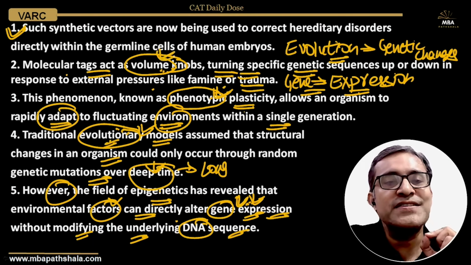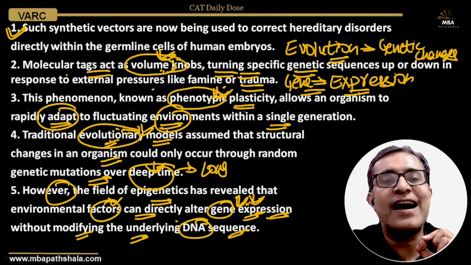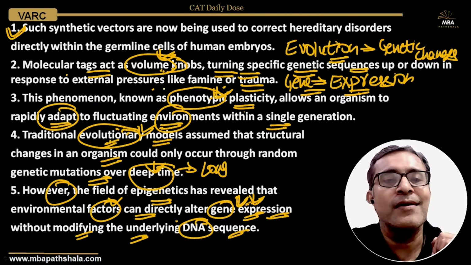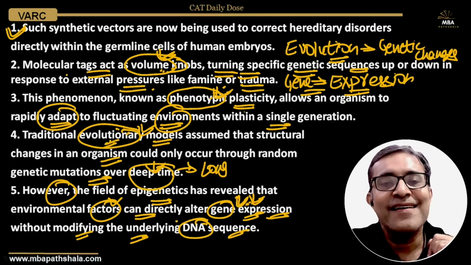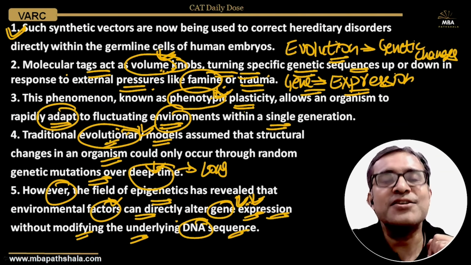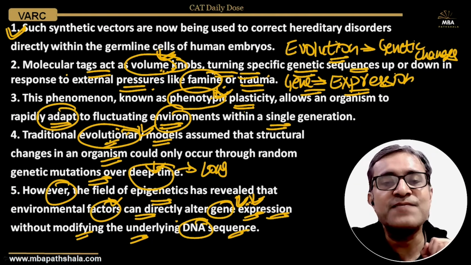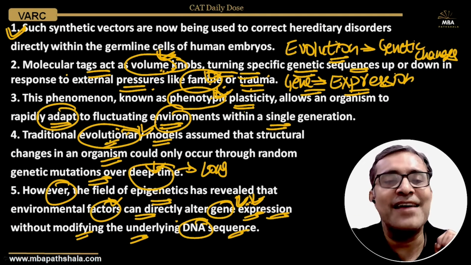These molecular tags act as volume knobs, turning specific genetic sequences up or down. When they turn up or down in response to external pressure, such as famine or trauma, gene expression changes in that fluctuating environment.